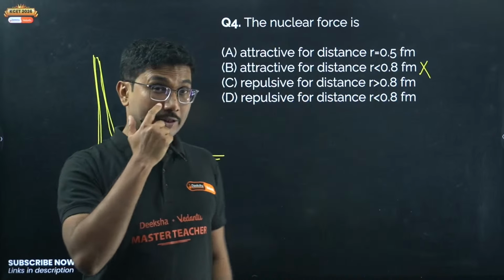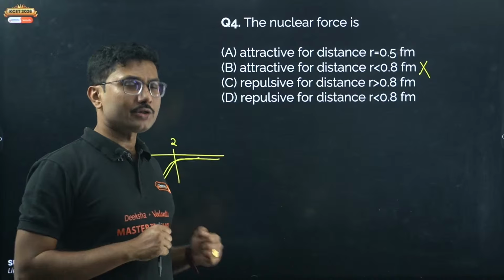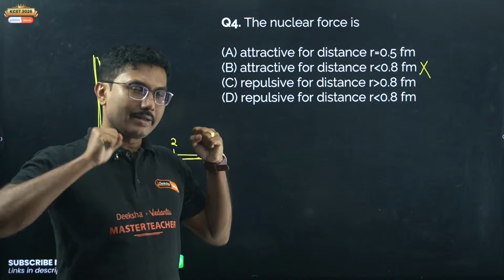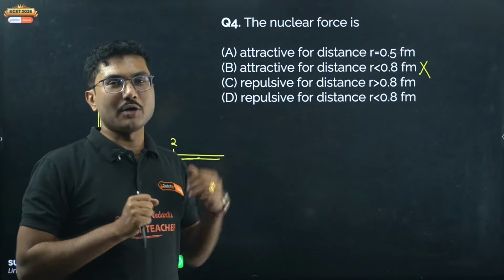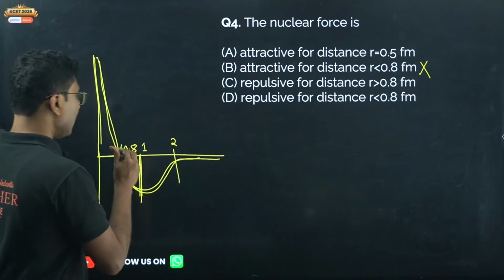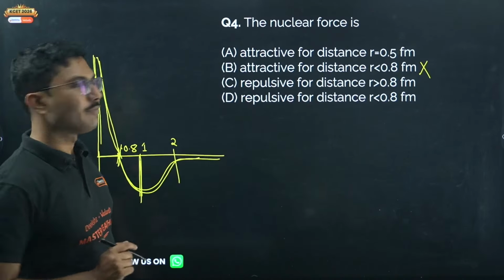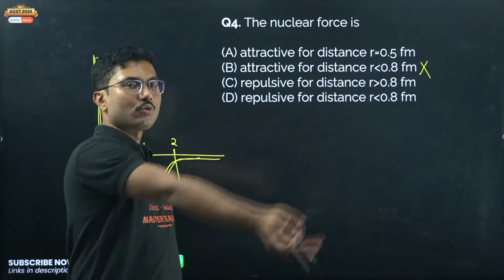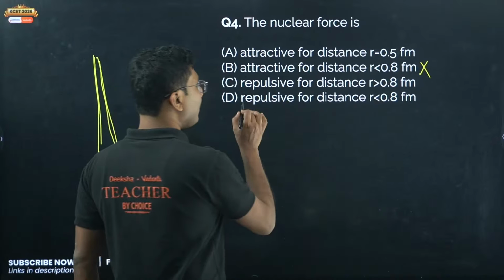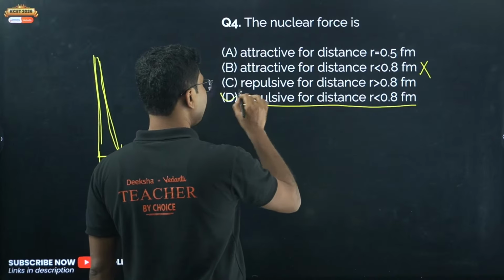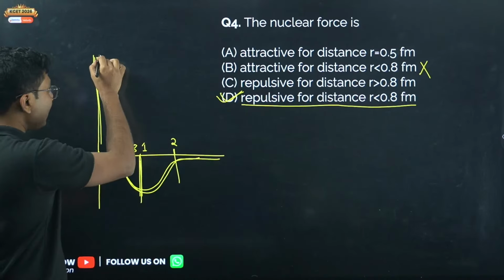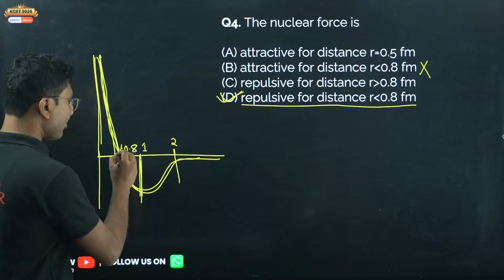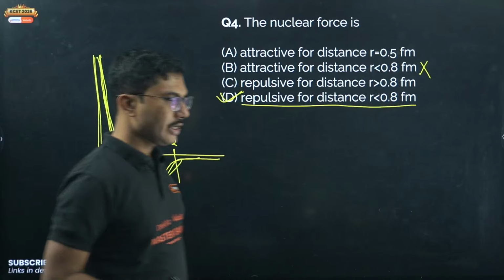Nuclear force is the strongest force, but it does not allow anyone to come too close. The nucleons want to say, I will attract you, but you have to stay outside my boundary, that is 0.8 Fermi. So below 0.8 Fermi it is repulsive. From 0.8 to around 2 Fermi it is attractive, and after 2 Fermi it becomes 0. So repulsive for distance less than 0.8 Fermi is correct. This is the graph. This means potential energy is positive. Positive potential energy means they repel each other. Negative potential energy means they attract each other.